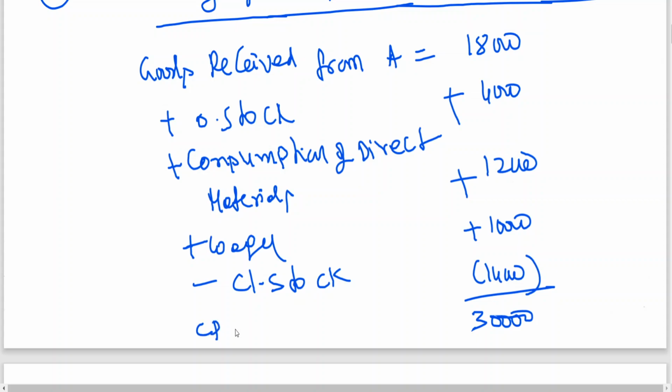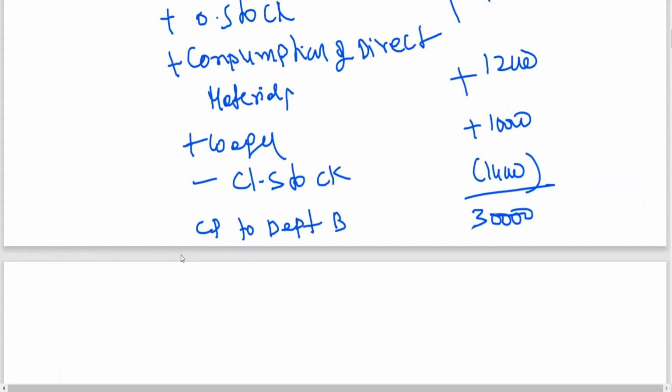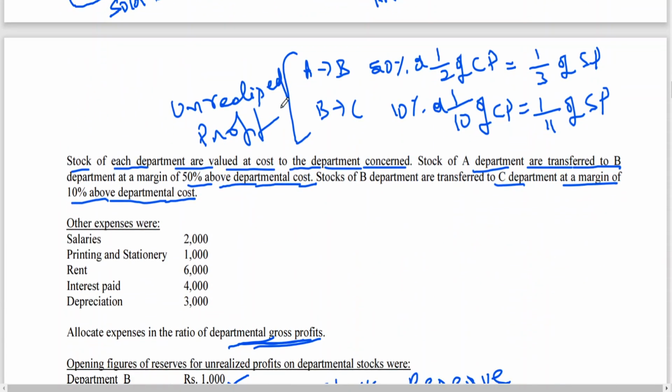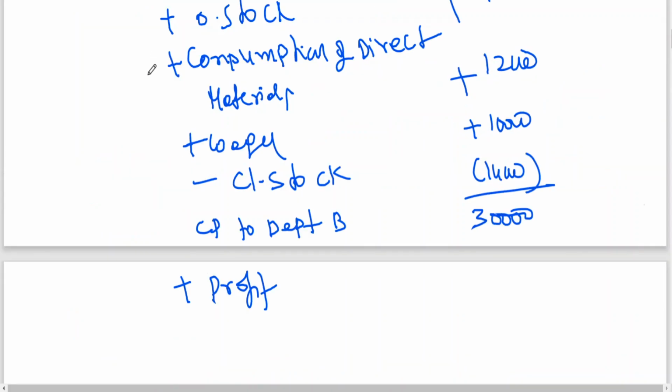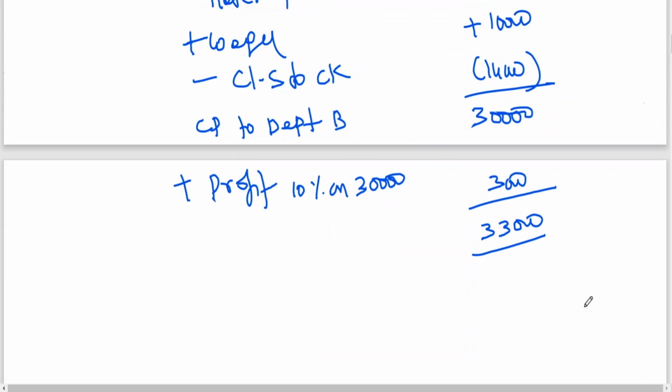Cost price to department. Now we want the cost price of C. For this we need to add profit. Here also the percentage of profit has been given on departmental cost. But when you are computing unrealized profit, you have to convert the CP into SP. 10% above departmental cost has been given. The profit 10% on 30,000 is coming to 3,000. Therefore, value of goods transferred from department B to C is 33,000.